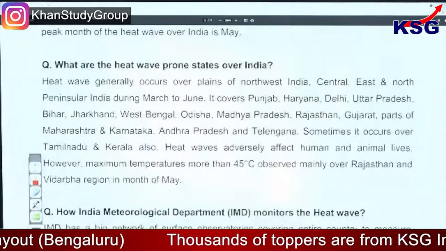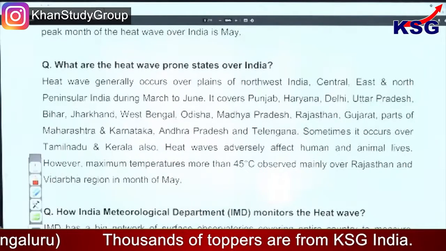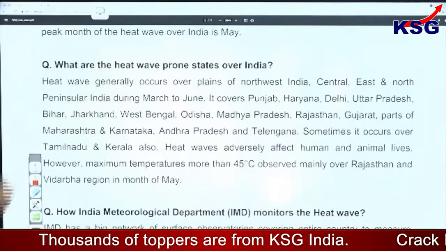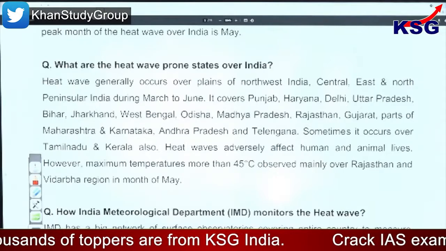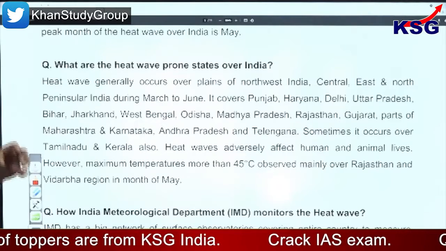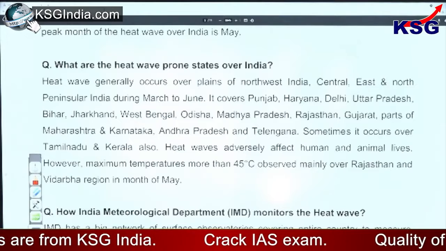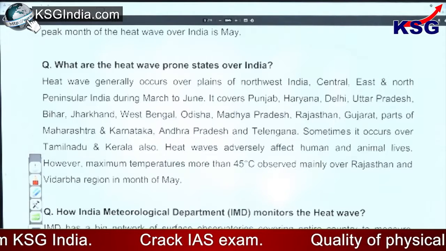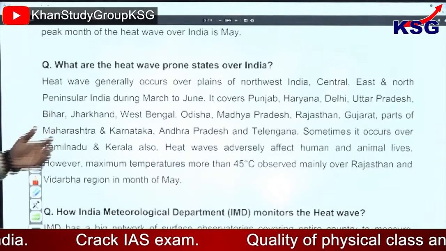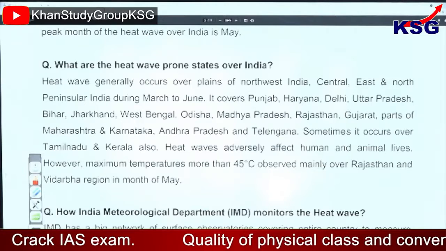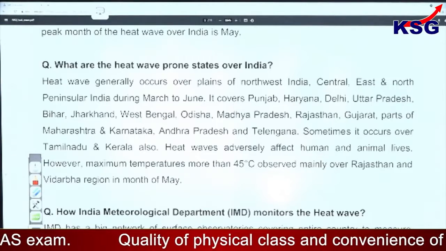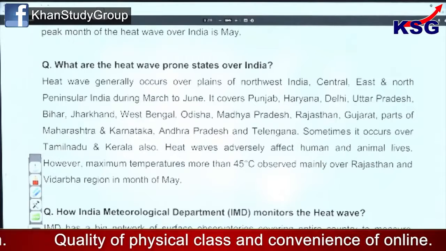What are the heat wave prone states over India? You can see here that it is the northwest India, central, east and north peninsular India. It covers Punjab, Haryana, Delhi, Uttar Pradesh, Bihar, Jharkhand, West Bengal, Odisha, Madhya Pradesh, Rajasthan, Gujarat, parts of Maharashtra and Karnataka, Andhra Pradesh and Telangana. Sometimes it occurs over Tamil Nadu and Kerala also.